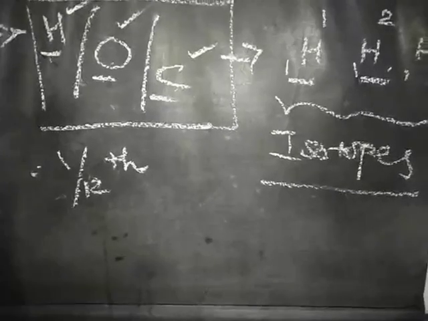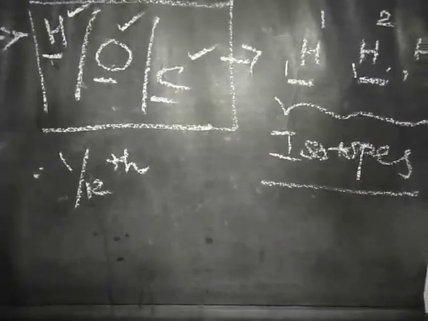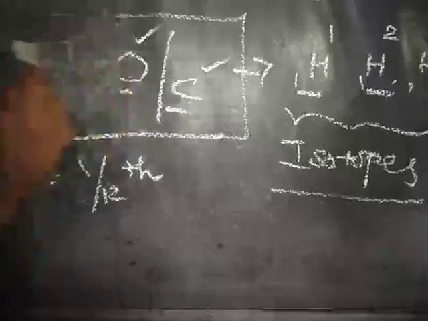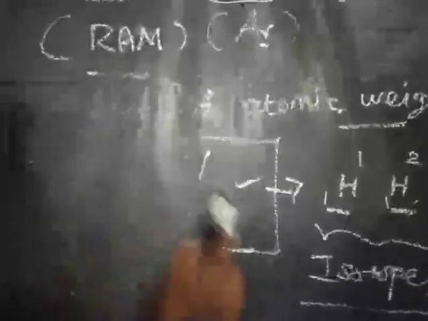This is the definition of relative atomic mass. So how to write the equation?